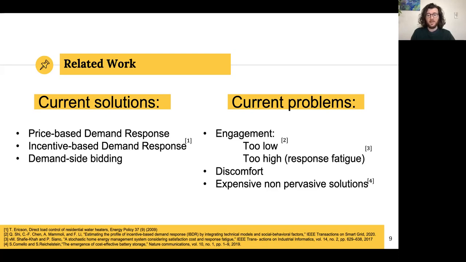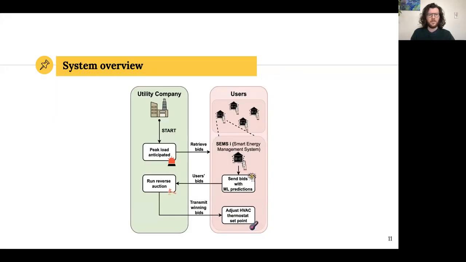On the other side, there have been attempts to use storage for electricity, such as electric cars and also just external storage batteries. But obviously these means cannot be pervasive simply because of their cost. And so in this system, we try to tackle these issues by getting engagement quite right and trying to use pervasive solutions that are cheaper and easier to deploy on a large scale.